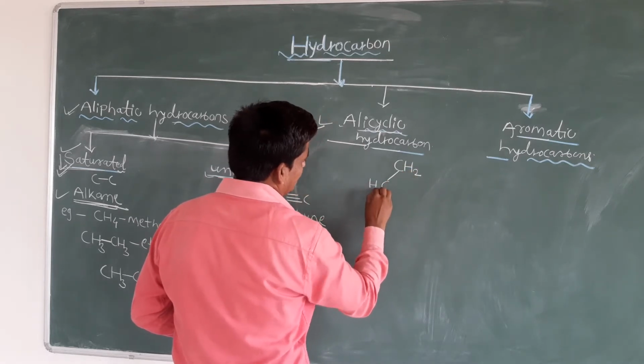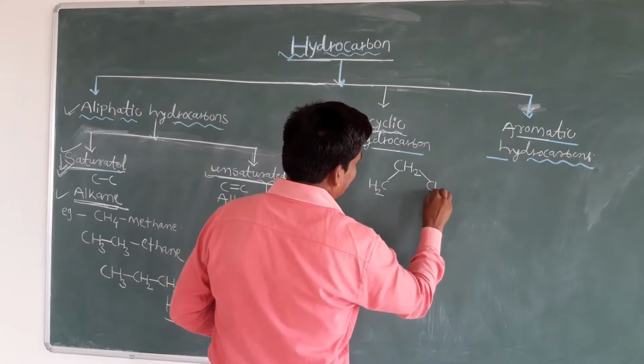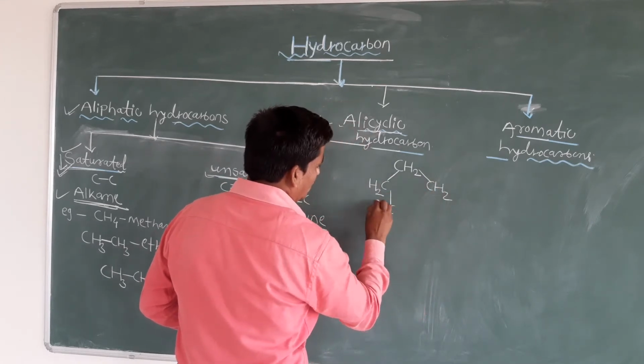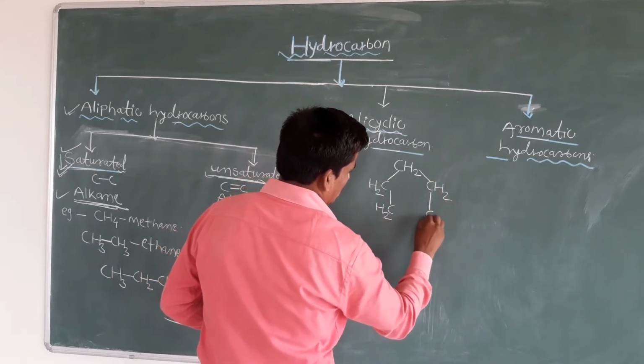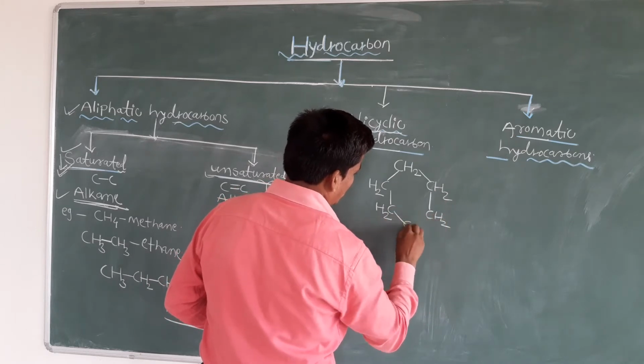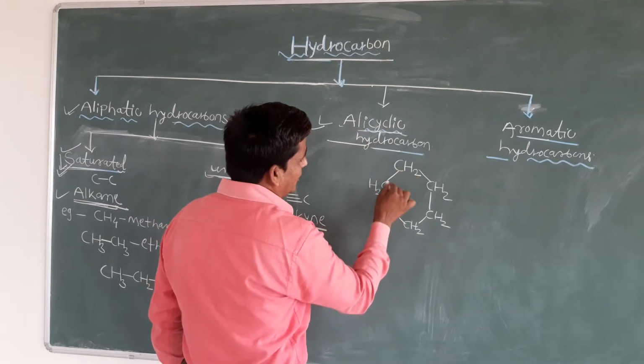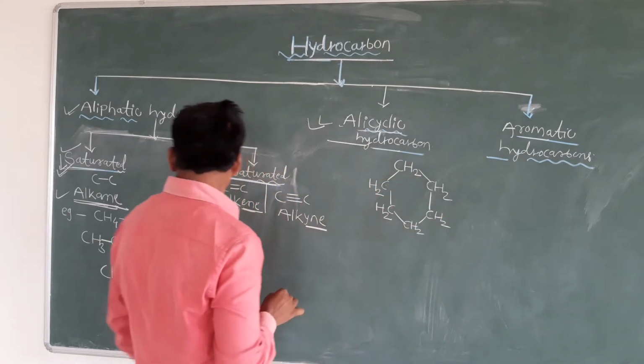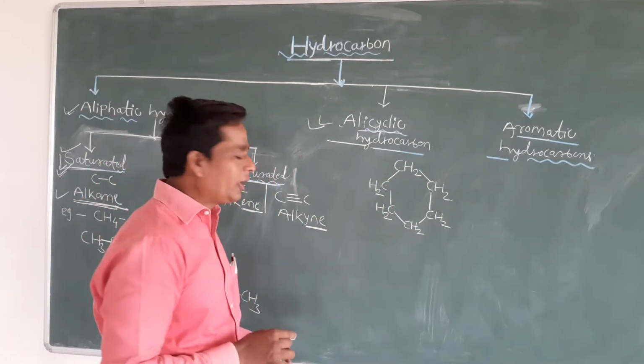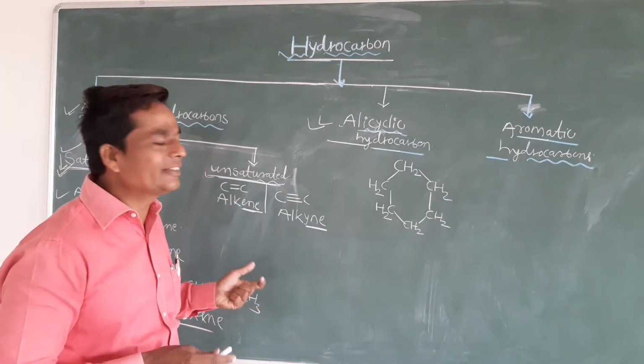Then again CH2. Then we will take CH2. Okay. Now again we will take the CH2. Then CH2 and CH2. See students, how many carbons are there? 1, 2, 3, 4, 5, 6. Okay. So in hexane also 6 carbon. But they are in a straight chain. You can see it is a hexane.